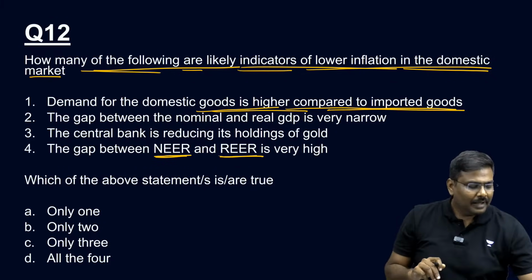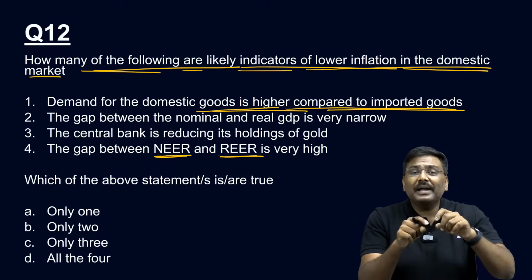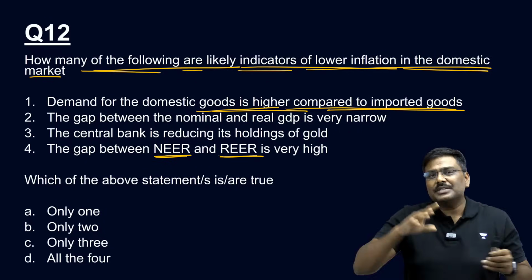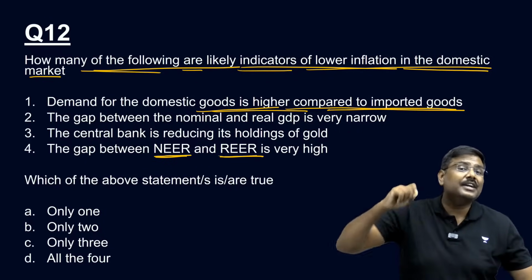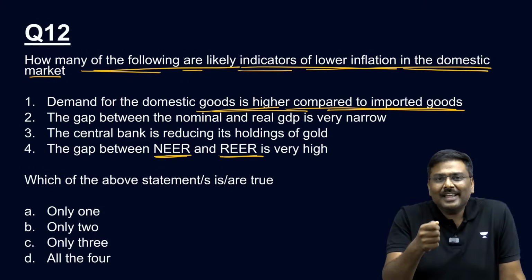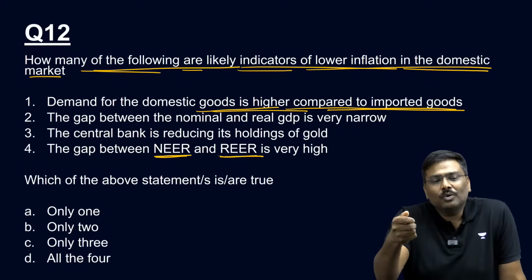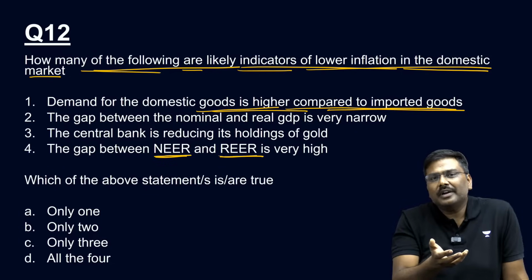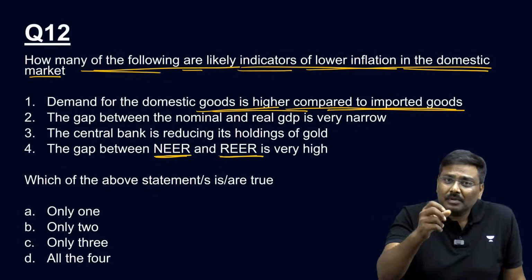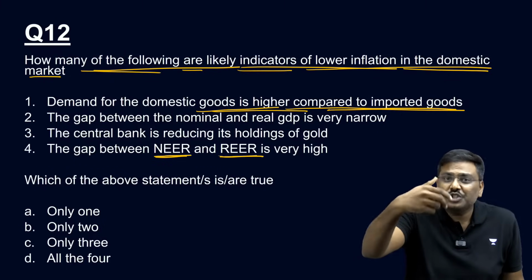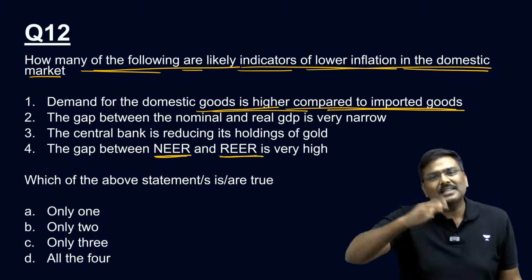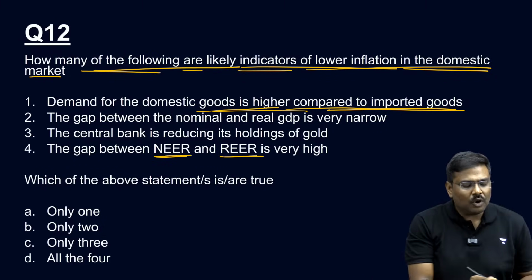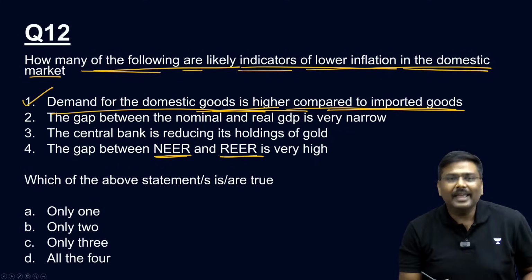I'm pretty sure you must have read about this under international trade. There is generally a rule of thumb. A country which experiences a lower inflation rate, its domestic products become attractive, comparatively cheaper than the imports. Apply the same logic. All of you okay? First one is correct. Anybody has a problem?